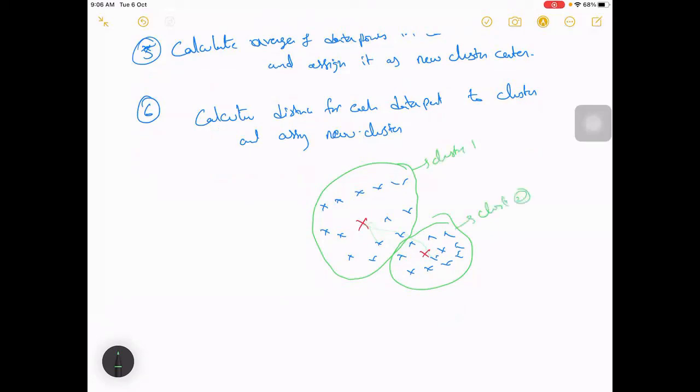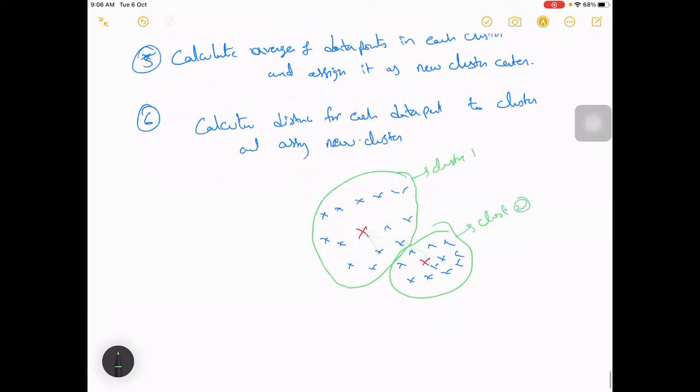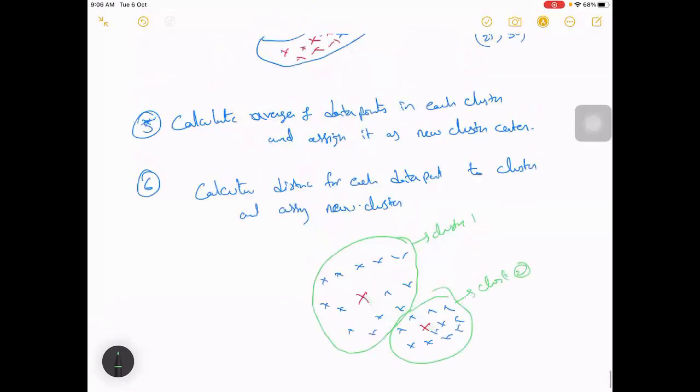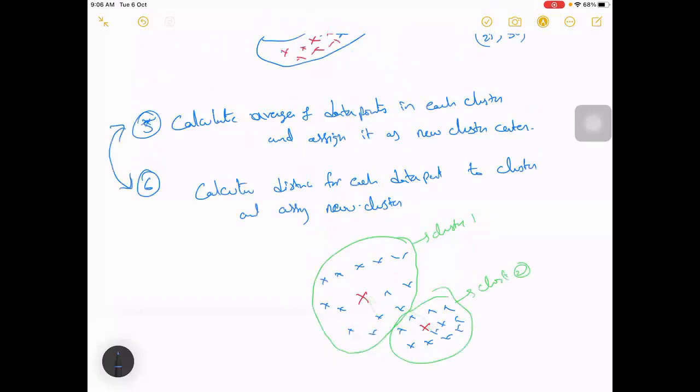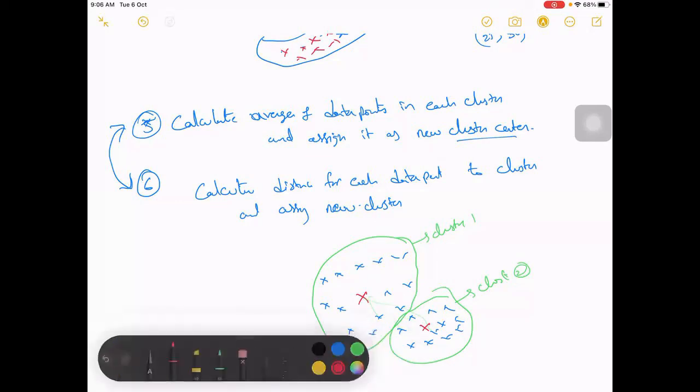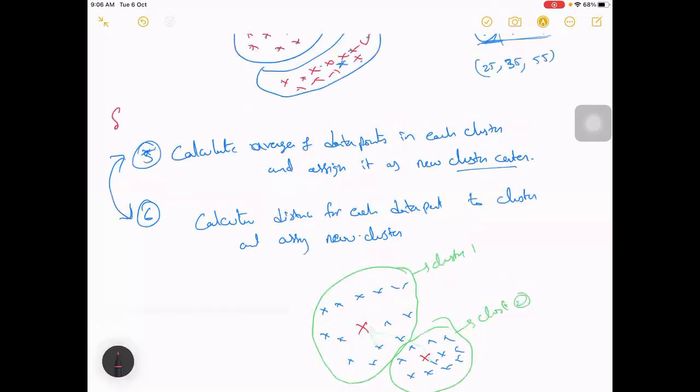And after this, once you have a new cluster, we can again do this, right? So this iterates: once you have a new cluster, you again calculate the average of the data points and find the new cluster center. Once you find a new cluster center, you again repeat, calculate the distance from each data point to each of the clusters and form new clusters. Okay, so this will go inside a loop.